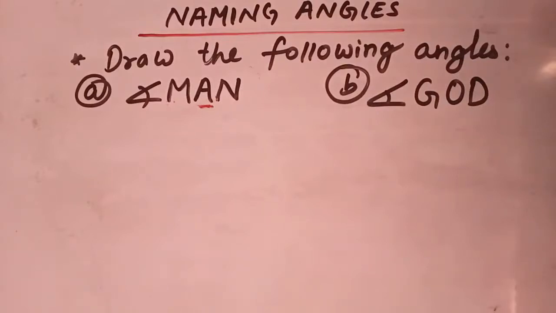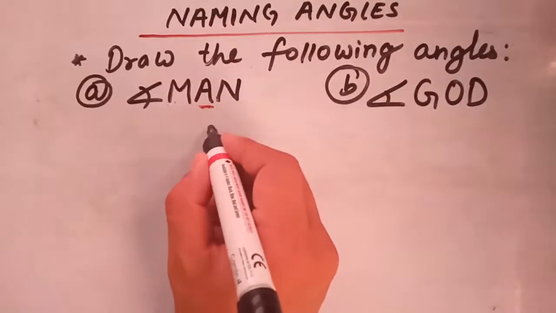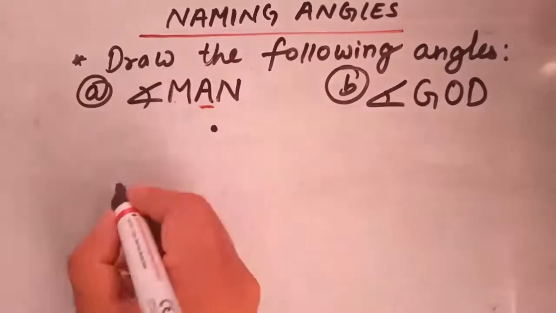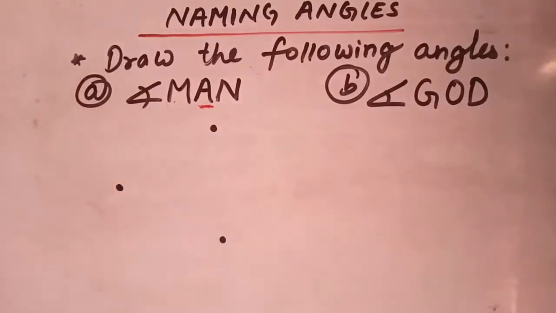So students, now while drawing the angle, your vertex should be A. So students, let's start drawing the angle. While drawing the angle, let's mark 3 points: 1, 2, 3.